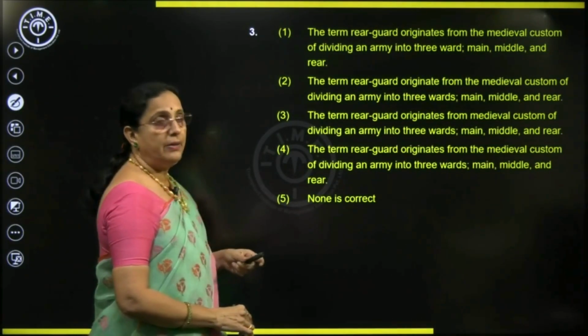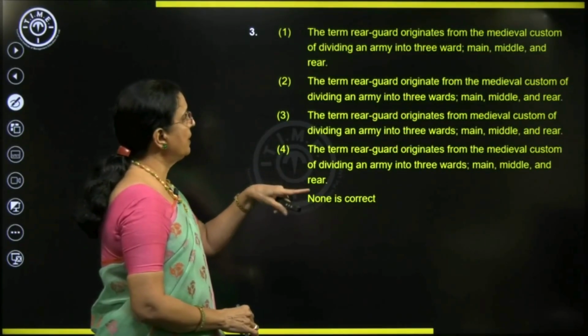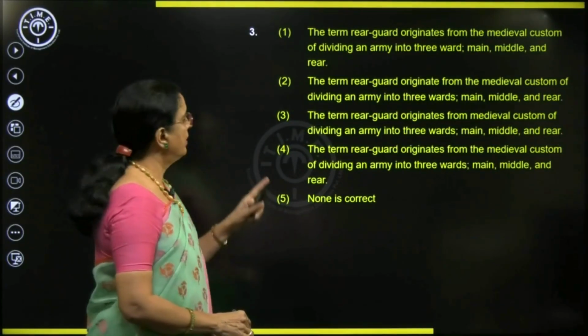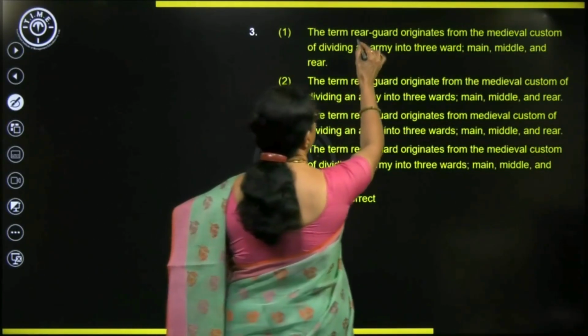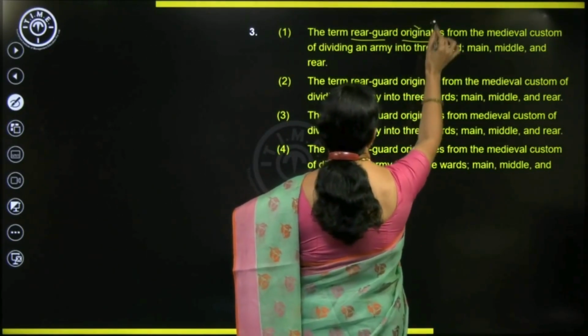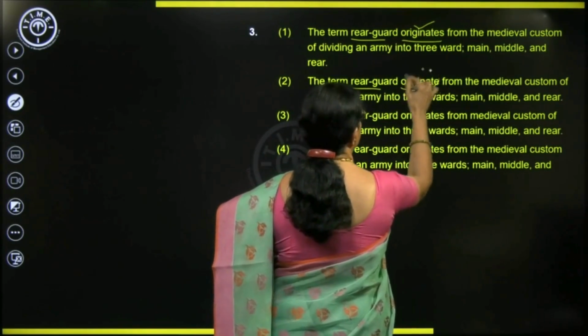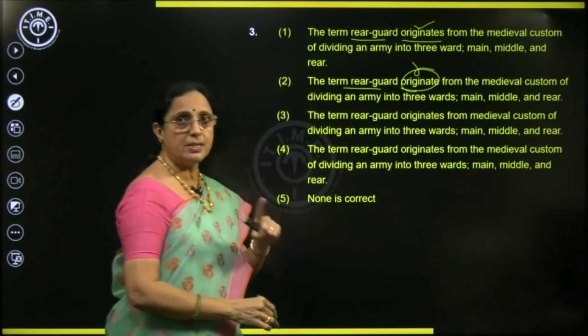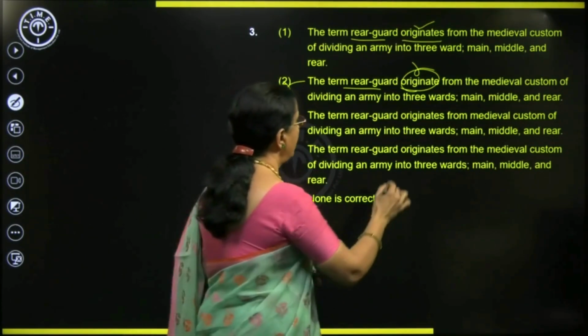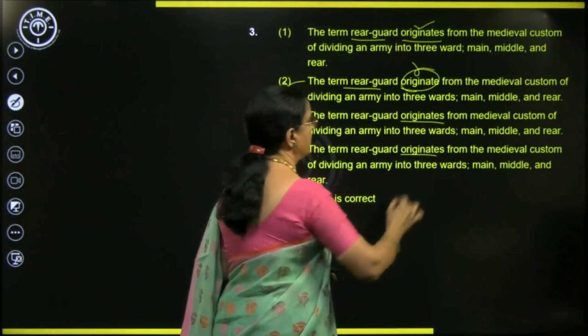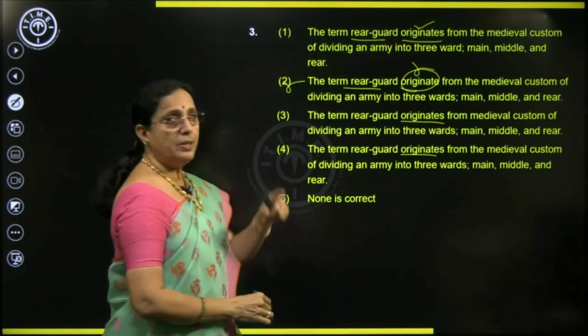The term regard originates from the medieval custom. Look here: regard originates, correct. Originate is wrong, since it is a singular subject and needs a singular verb. So we eliminate this one. Originates, okay. Done. Now, go to the next part.